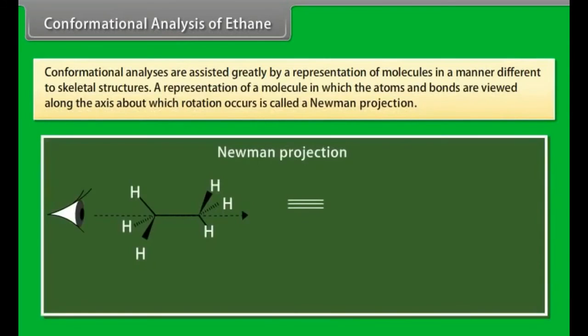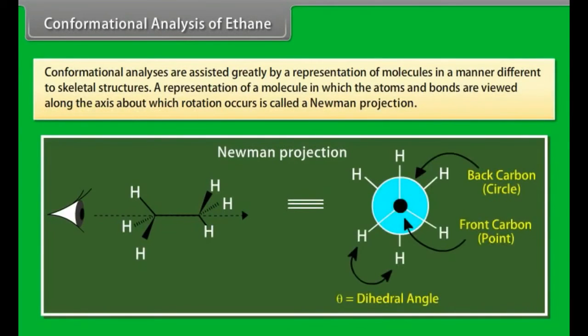Conformational analysis of ethane. Conformational analysis is assisted greatly by a representation of molecules in a manner different from skeletal structure. A representation of a molecule in which the atoms and bonds are viewed along the axis about which rotation occurs is called a Newman projection.